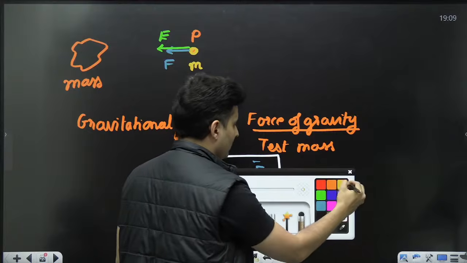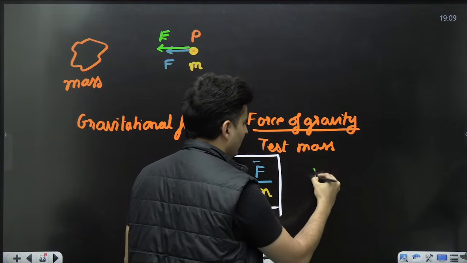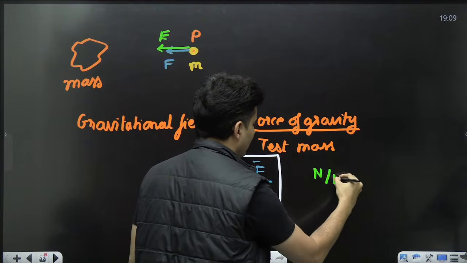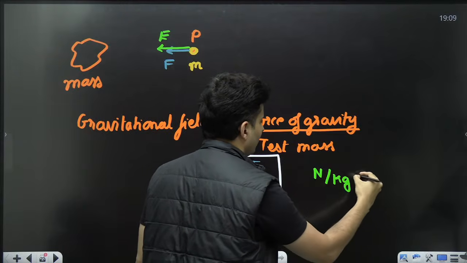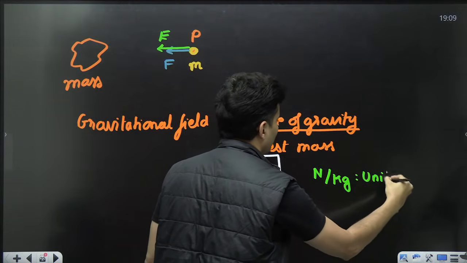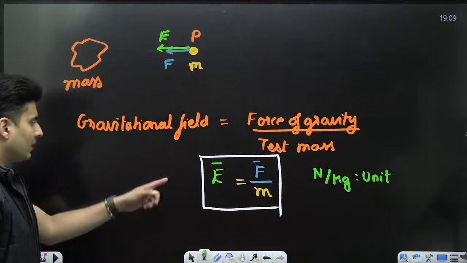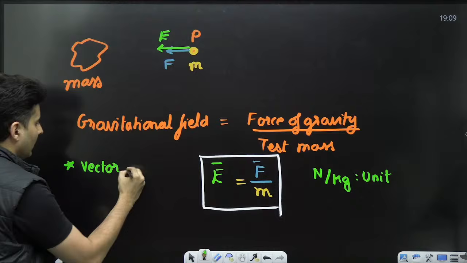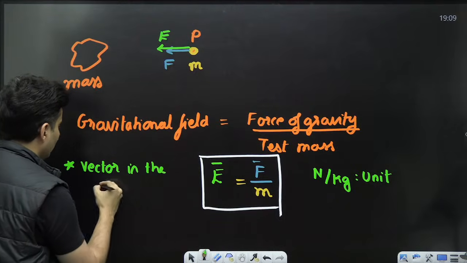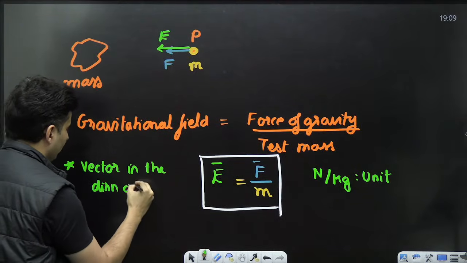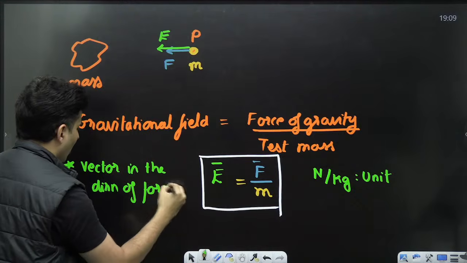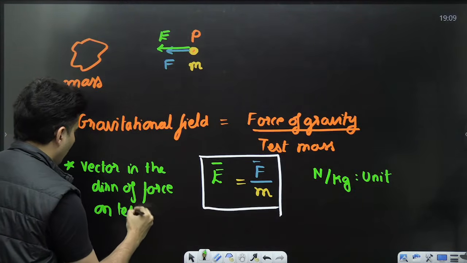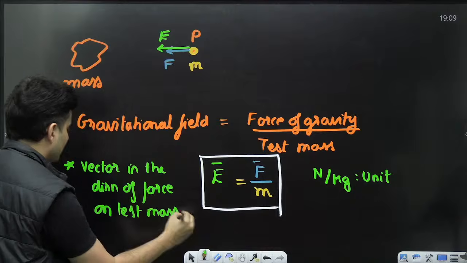And the unit of this will be Newton per kg. Newton per kg will be nothing but the unit of the gravitational field. It is a vector quantity in the direction of the force on the test mass.